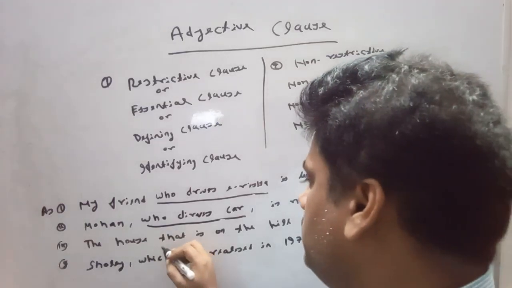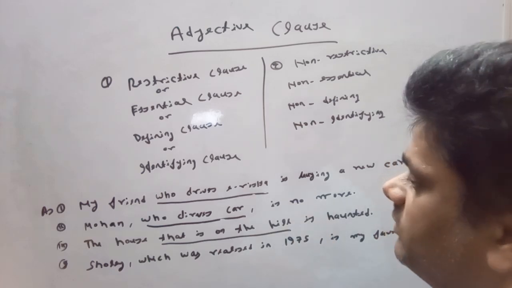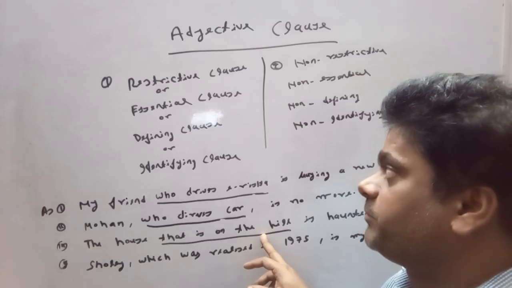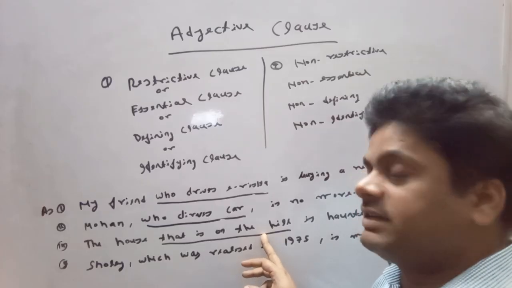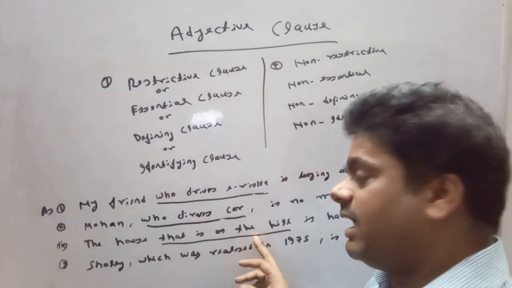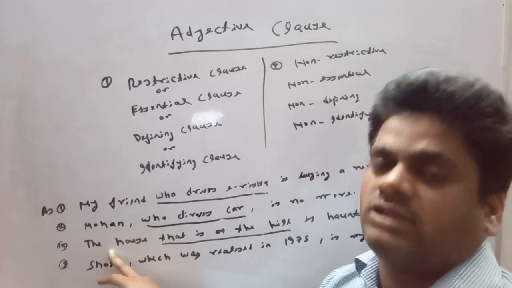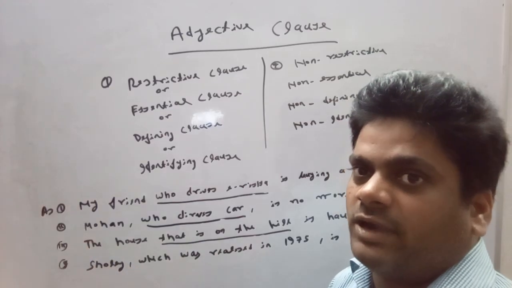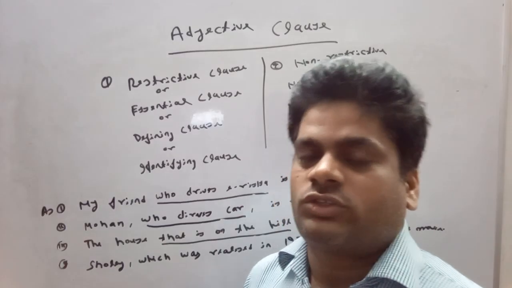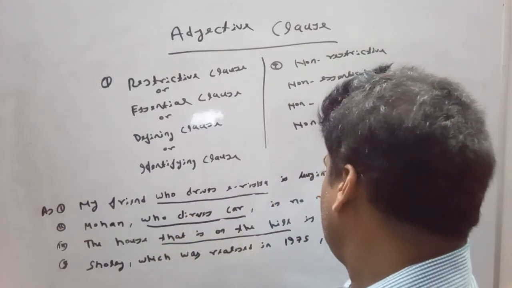The house that is on the hill. This is an essential clause, a defining clause, an identifying clause, a restrictive clause, because this is giving information about the house. There may be a number of houses, but in a number of houses, we are talking about that house which is situated on the hill.